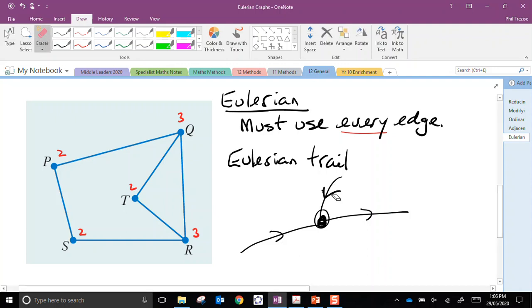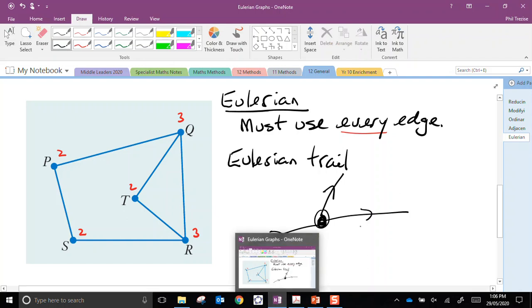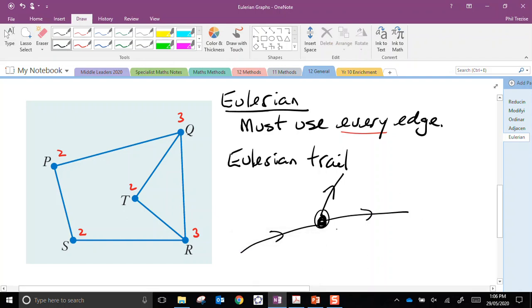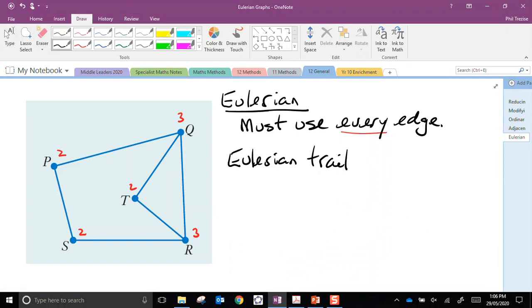Alternately, perhaps I would start at that vertex, move off, and then at some other time transit through the vertex on these other two. But really, that's about it. If I had odd degree, I either have to start or finish at the odd degree vertex.